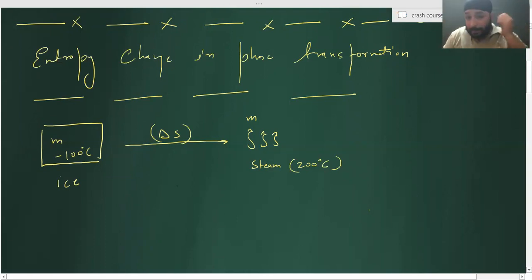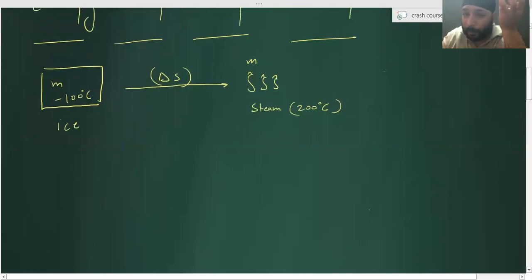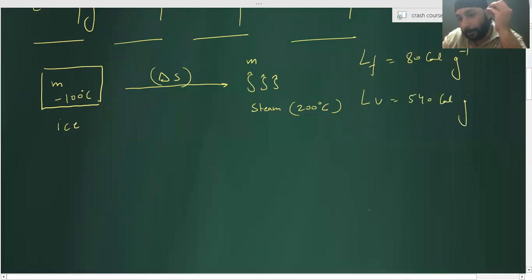Guys, did you get that? Yes. Now, certain information is given to me: latent heat of fusion is equal to 80 calories per gram. Latent heat of vaporization is equal to, let's say, 540 calories per gram.